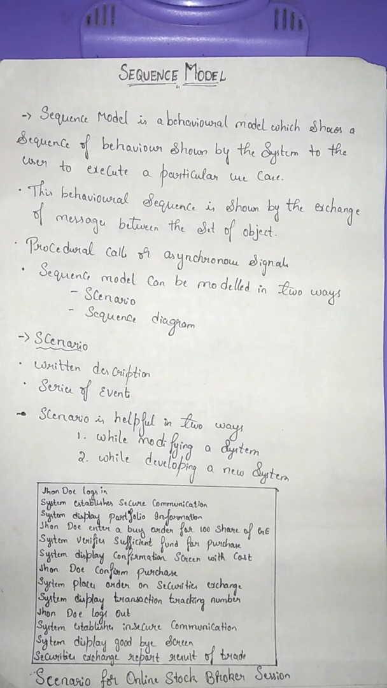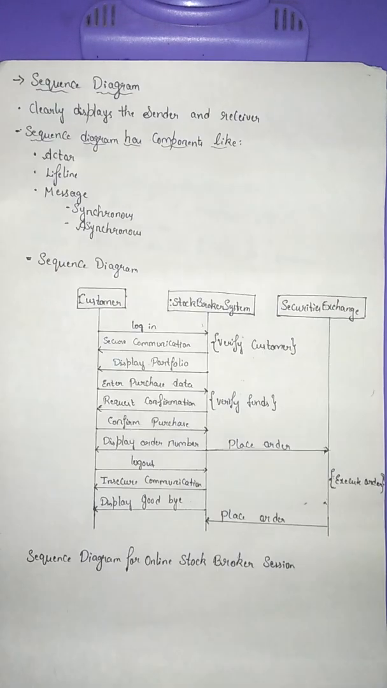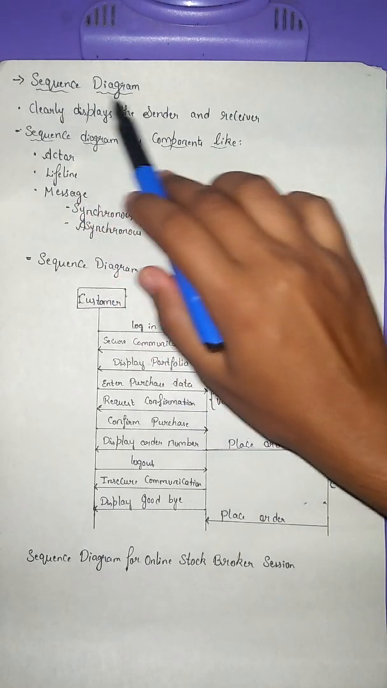So, the next sequence model is the sequence diagram, which is more explanatory and well structured, and is discussed in the coming section. Sequence diagram.